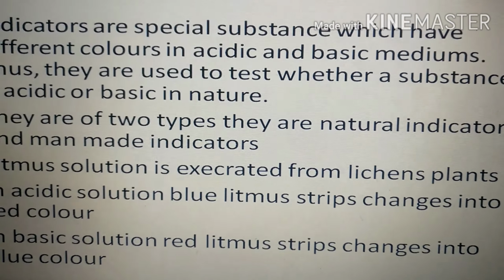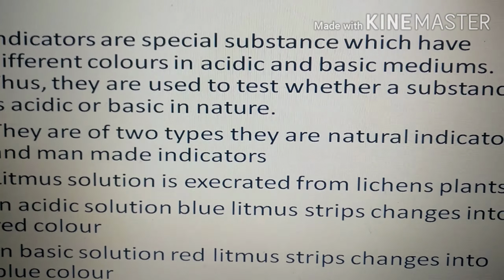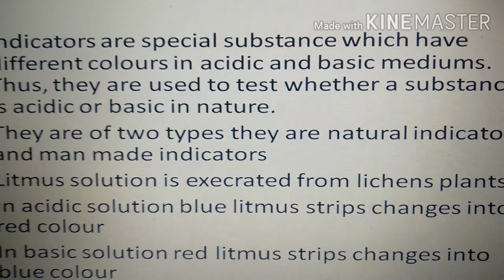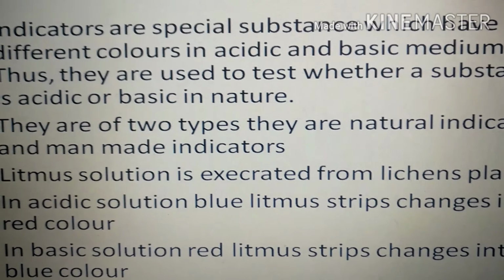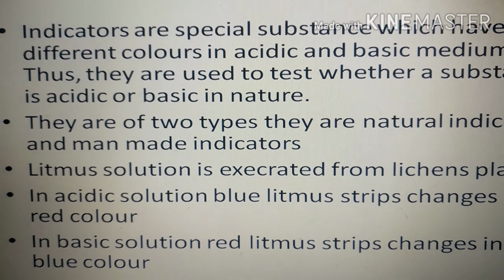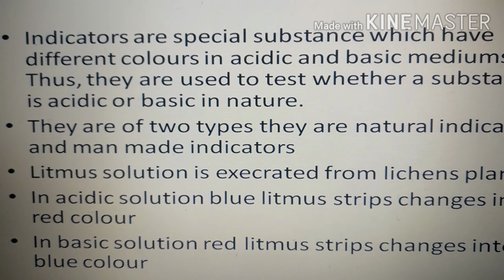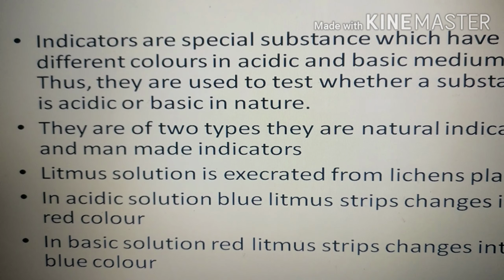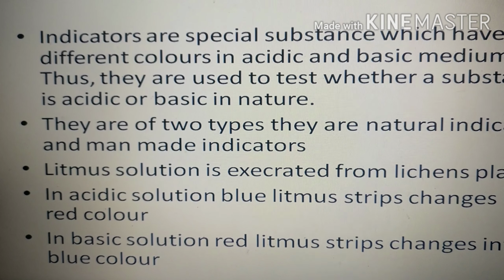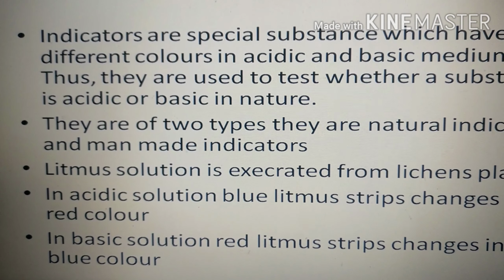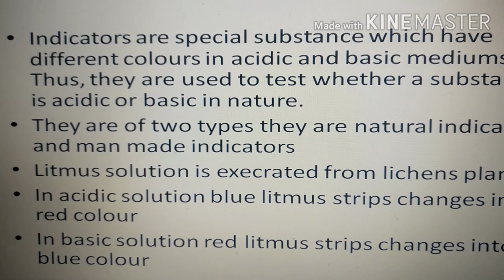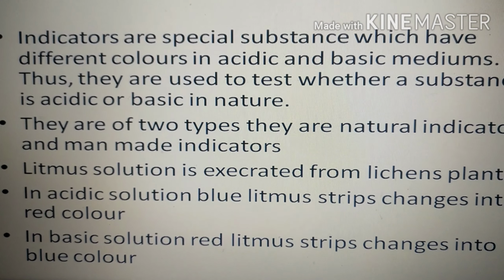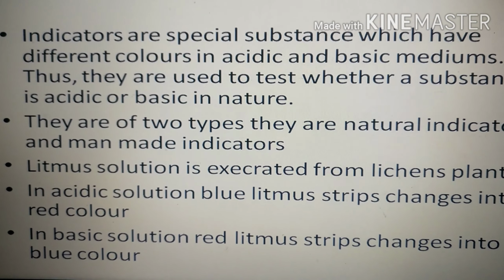Now in some cases we cannot identify whether a substance is acidic or basic by touching it. Why? Because they may be corrosive in nature and they may be harmful or poisonous to us. How do we identify those substances? We use indicators. What are indicators? Indicators are substances that change color in acidic or basic medium. So we use them to identify whether a substance is acidic or basic in nature.